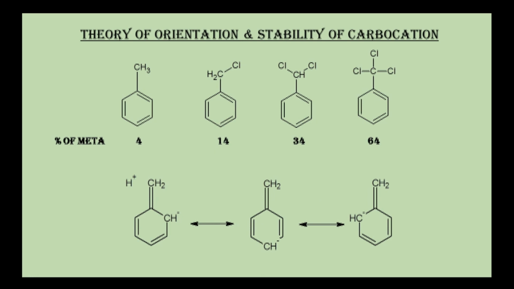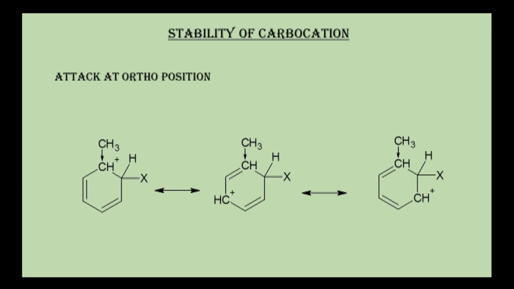Now on the basis of stability of carbocation, we will just draw resonating structures of various attacks. If the electrophile attacks at ortho position, this is what we will get. If attack takes place at ortho position, these three resonating structures are possible. Now among these, if we look at the first structure where the positive charge is on that carbon atom which is attached to methyl group, methyl group is electron donating group just because it is showing positive inductive effect. This structure will be specially stable.